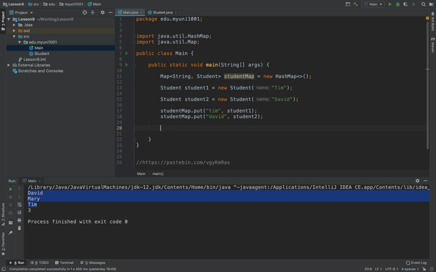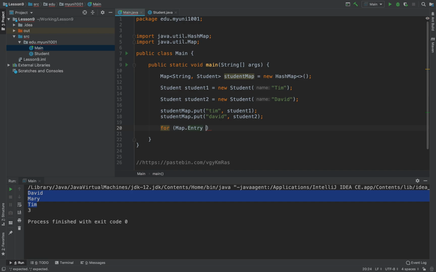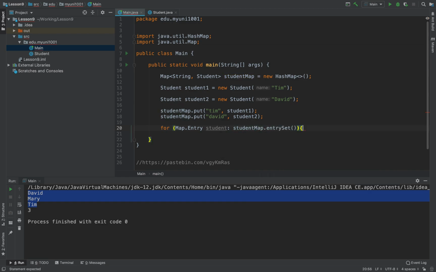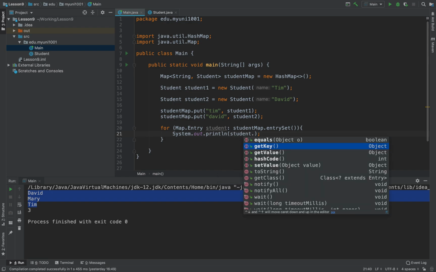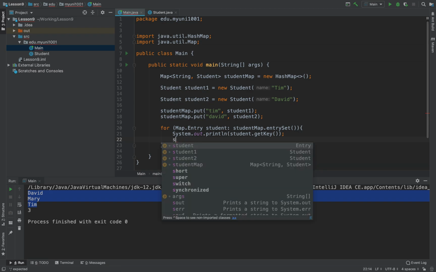Now if you want to go through the map and get each of the values, we can use the for loop, and in the for loop we have to use entry. Each entry will be a pair of key and value of student, and we go student map, and there will be a method called entrySet. So entrySet will return all the entries inside the map. Now let's try to System.out first the key, student.getKey, and then System.out student.getValue.